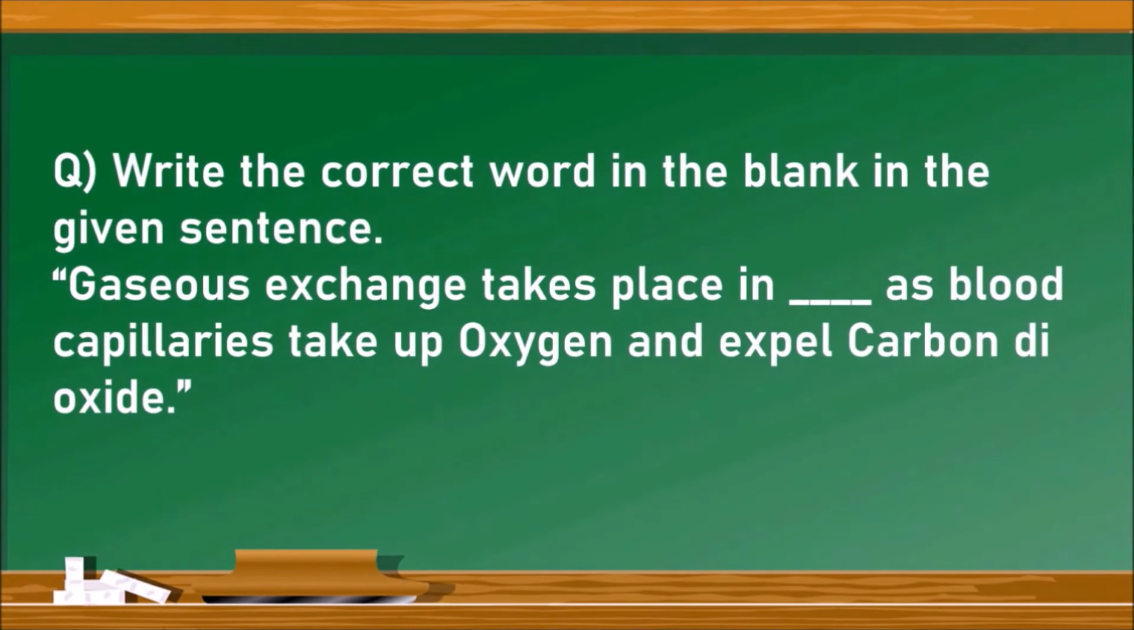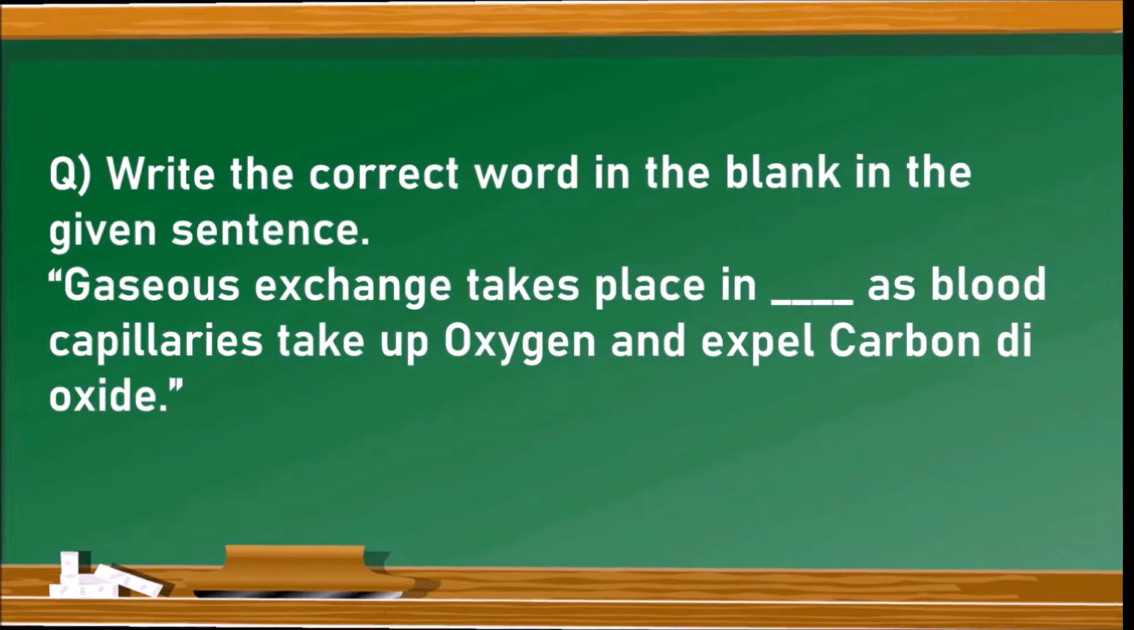Next question. Write the correct word in the blank in the given sentence. Gaseous exchange takes place in dash as blood capillaries take up oxygen and expel carbon dioxide. So gaseous exchange takes place obviously in alveoli. Let us see the next question.